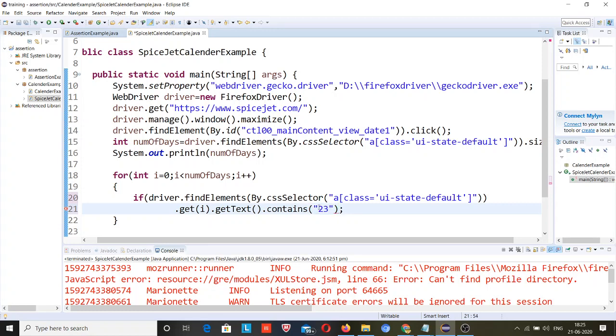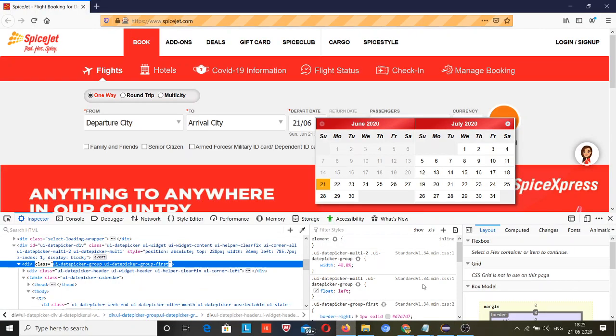Okay, now this code is okay. Let me explain. I am putting this locator value for 21, 22, 23, 24, 25, 26, 27, and for this I am checking whether our date is 23 or not.